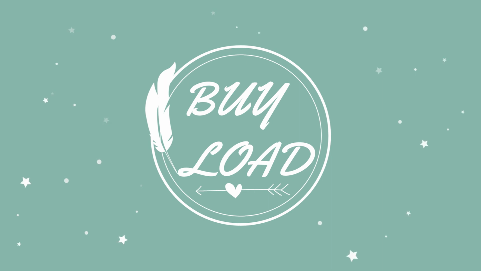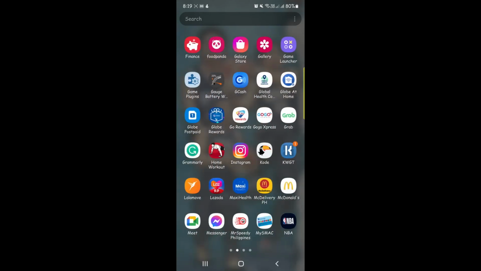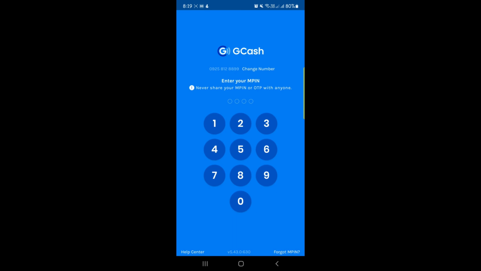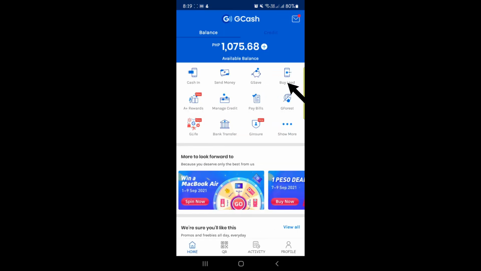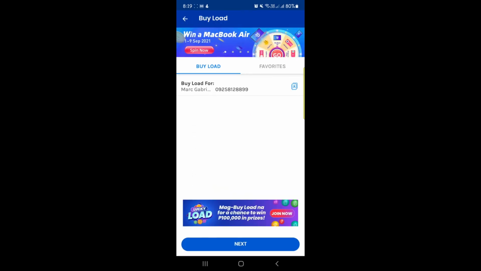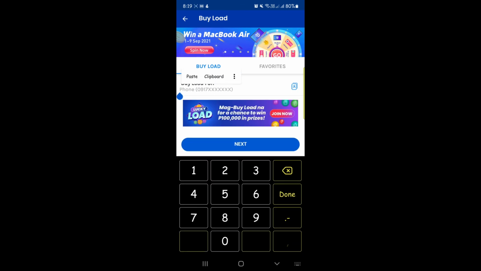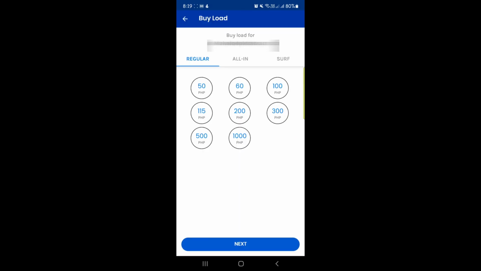This time, buy load. This would be the third and the last transaction that I'll be showing you for now. In my next videos, we'll try to cover some other instructions. So you just have to go ahead and click buy load. And then here, buy load for, you just have to enter the phone number of the person that you are buying load for.